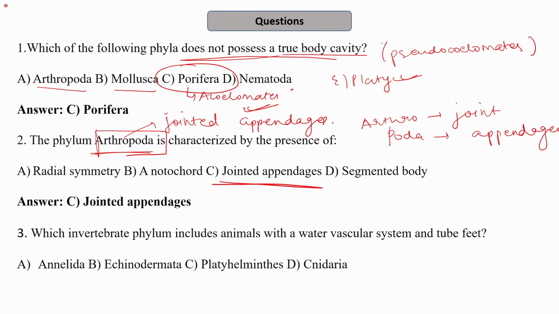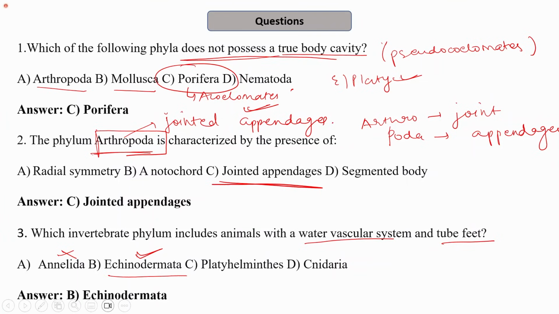The next is, which invertebrate phylum includes animals with a water vascular system and tube feet? The options are annelids. In this, the water vascular system is not present. The next option is Echinodermata. This we have learned today only. The water vascular system and the tube feet are present in the organisms of phylum Echinodermata, and they are unique to the phylum Echinodermata.